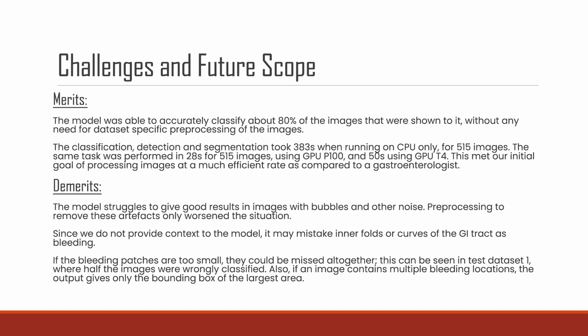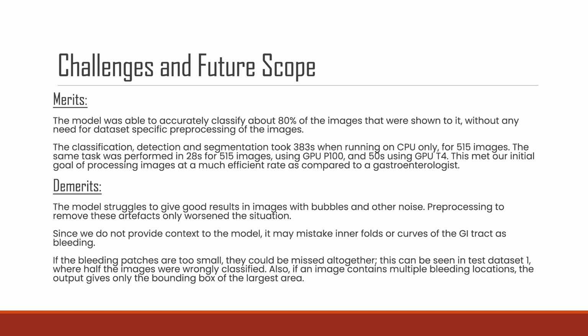The same task was performed in 28 seconds using GPU P100 and 50 seconds using GPU T4. So, an average of 45 minutes will be required for processing 50,000 images on GPU P100. This met our initial goal of processing images at a much more efficient rate as compared to a gastroenterologist.